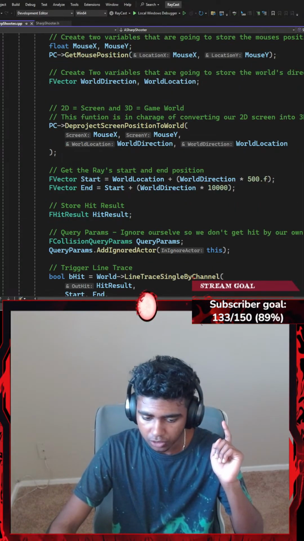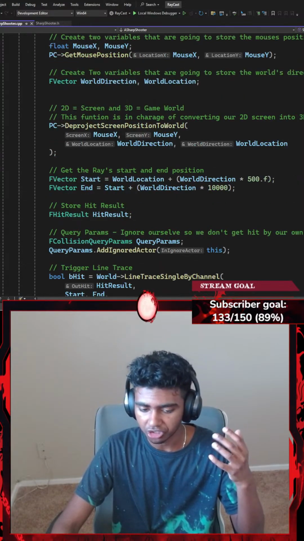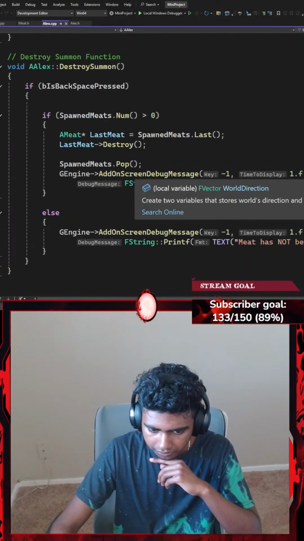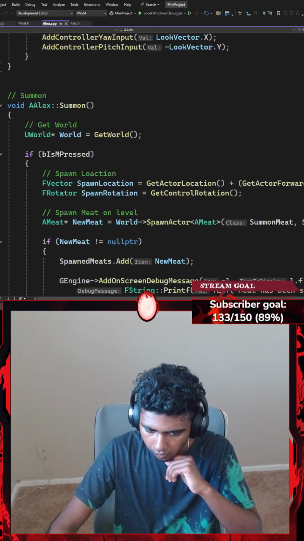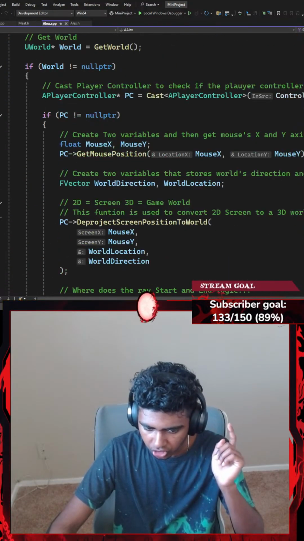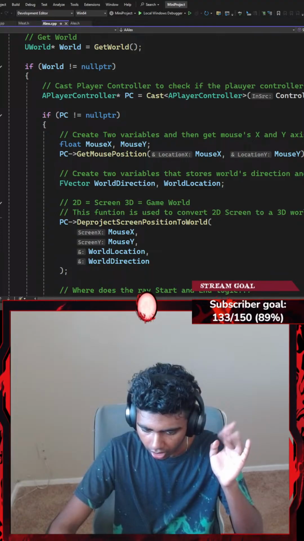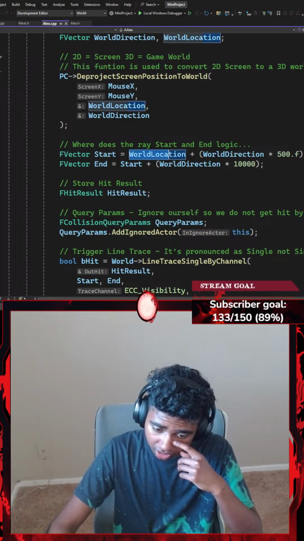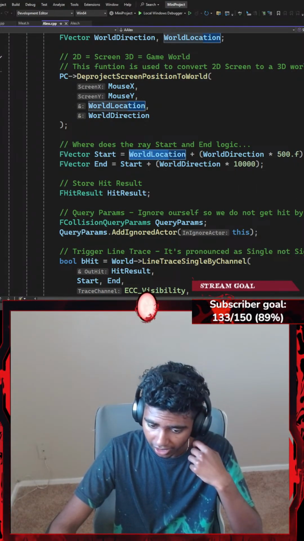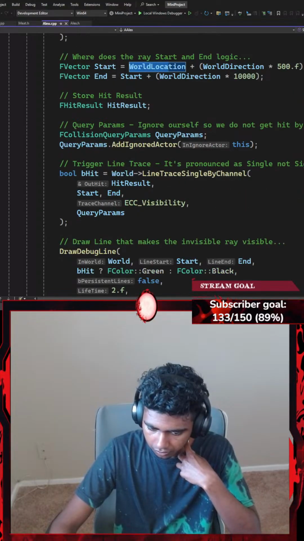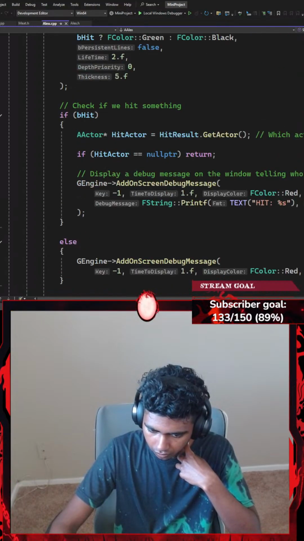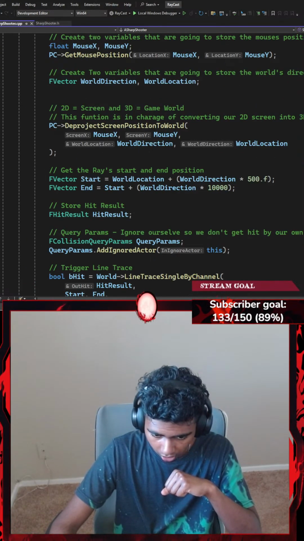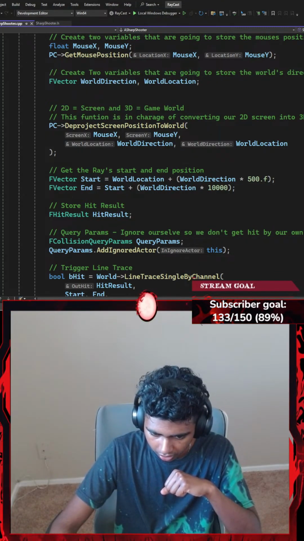Okay, it might be where my mouse was pointing, because my shoot function does trigger, so it's not my trigger, it's probably a logic error here. Let's try fixing the logic error. Let's go under my shoot function. Okay, so effector world direction, world location. It starts as world location plus world direction multiplied by 500. Okay, I think I see. World location plus multiplied by 500.